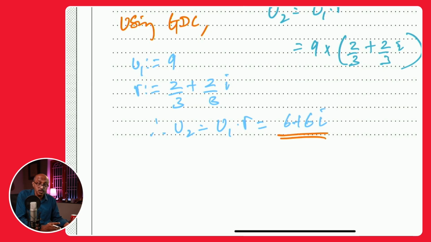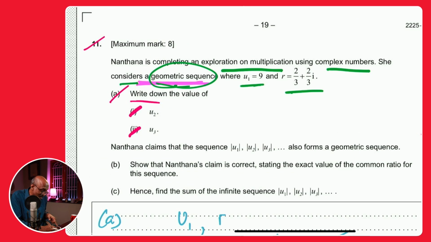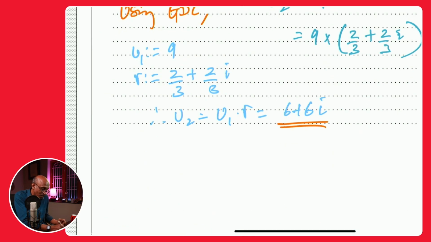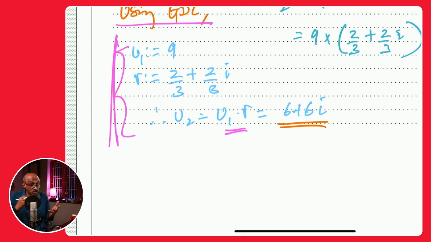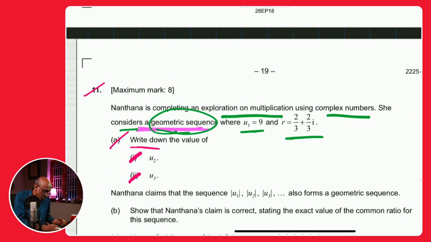And that is because the question was write down. It was not so much about show that. Remember the keywords. And you've already told the examiner that you're using the GDC. This is how you've entered. You've also demonstrated that you know what the formula is to find the second term. So in the same way, you can do part 2 also.